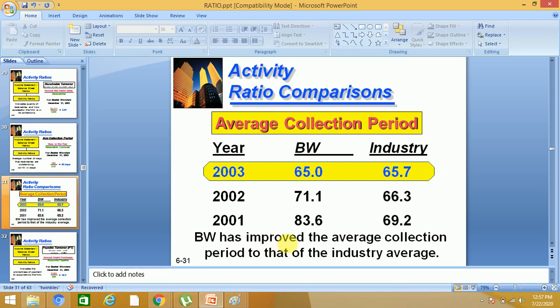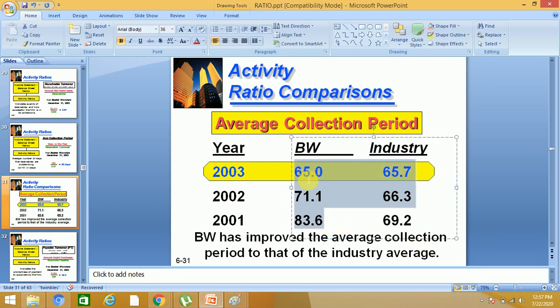Basket Wonder has improved the average collection period, means there is an improvement in the collection of receivable from the customer, compared to the industry average collection period. So we made much more improvement in our collection.